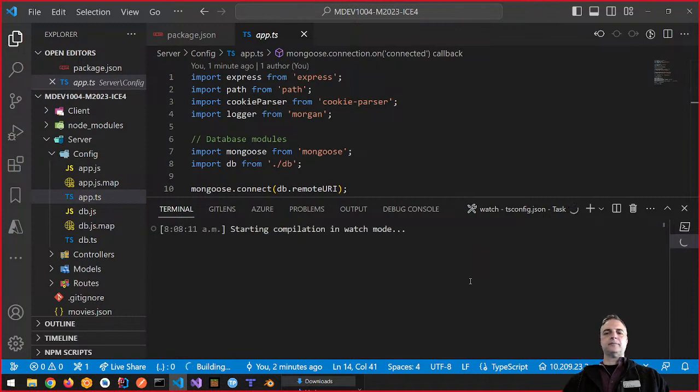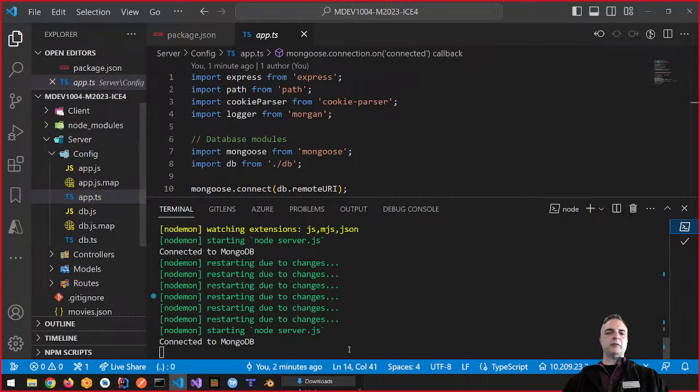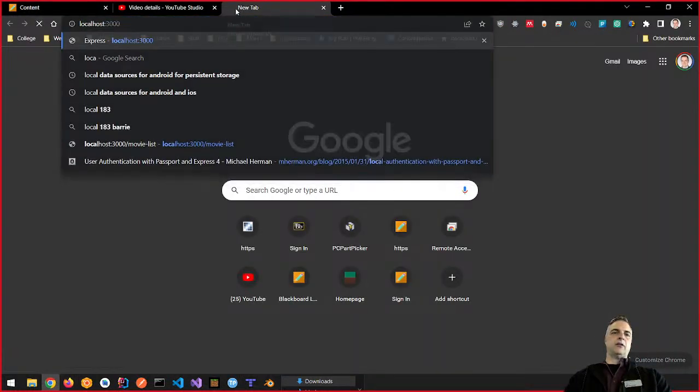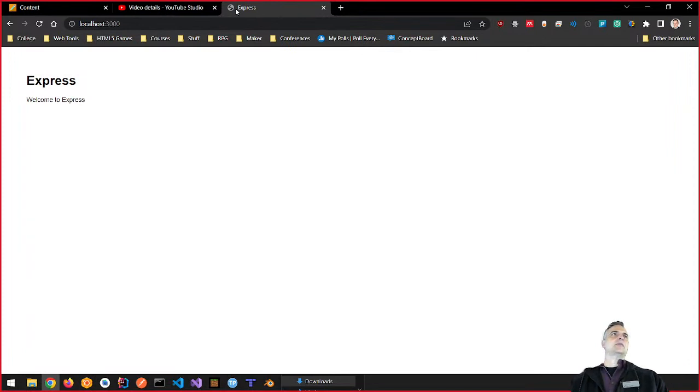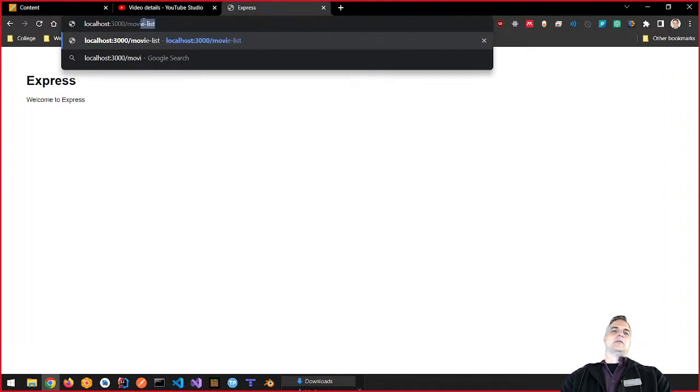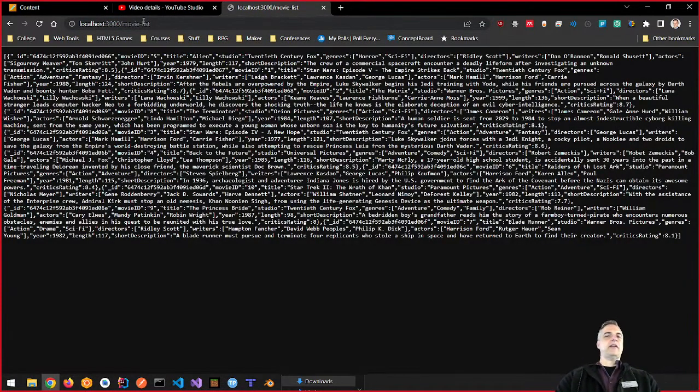Wonderful, that is starting, and it's going to transpile everything. And because we're running nodemon, it will restart the server. You can see that that's happened already. The way we can test this, of course, is to go into our localhost. Localhost 3000 is just our test to make sure that Express is running. It doesn't really do anything, because if you went to that host, it won't give you anything. But if I type in my endpoint, which is movie list, then we get this. And this is the movie list.